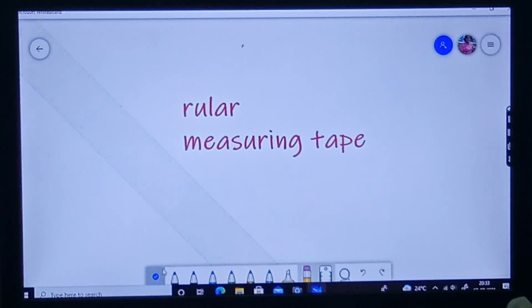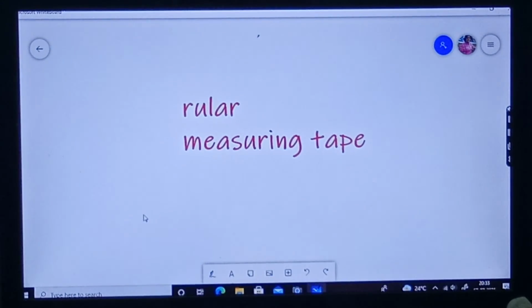Okay, so that's it about today's video. We have learned about the length, about the SI unit. In the next video we are going to learn the measurement of mass. Till then, thanks for watching.